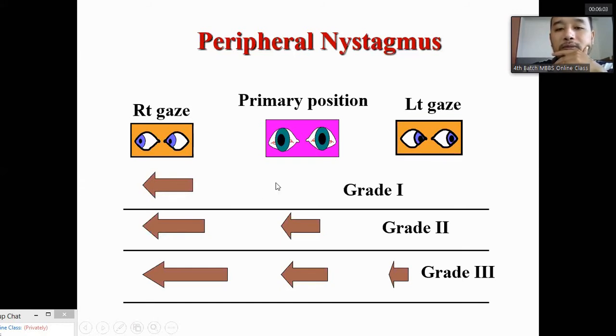Now, nystagmus is graded in three grades: grade 1, grade 2, and grade 3. If the nystagmus beats in a single direction only when the patient gazes to that side, it is called grade 1. If nystagmus is still present even in the primary position, when the patient is looking straight ahead, it is called grade 2. When nystagmus occurs on all three gazes, including gaze to the opposite side, it is called grade 3. This occurs in peripheral nystagmus.